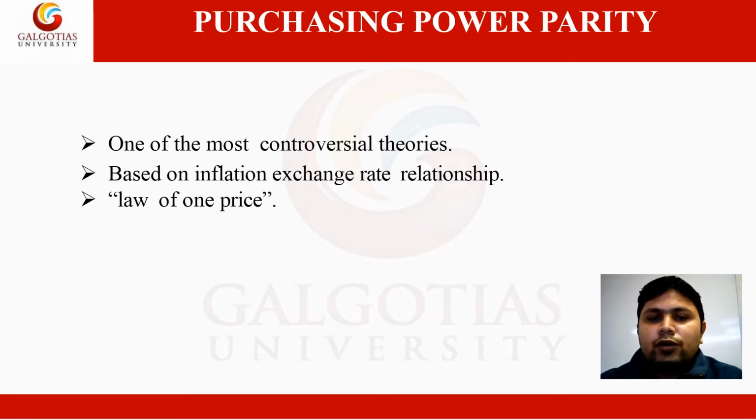Now, the theory of purchasing power parity. It is one of the most controversial theories. It is based on the inflation and exchange rate relationship. In its absolute form, it is also called the law of one price. This theory suggests that the price of similar products of two different countries should be equal if they are measured in a common currency. If there exists any difference, then demand should shift from one country to another in such a way that the prices converge.